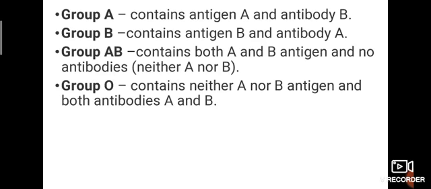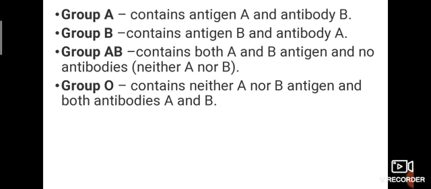Okay, see this. Firstly, group A. Who all have group A? They contain antigen A and antibody B. Okay, so whichever antigen we have, that is our blood group: A contains A antigen and antibody B.